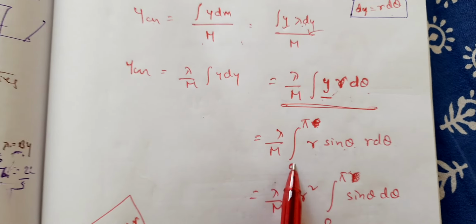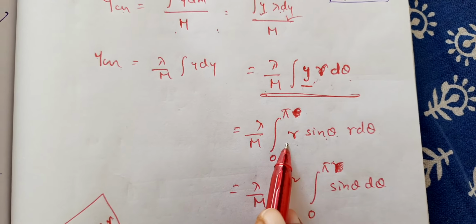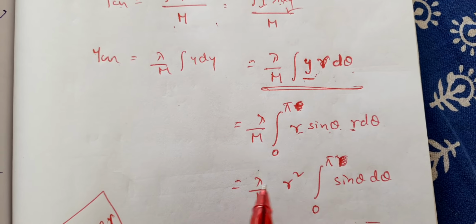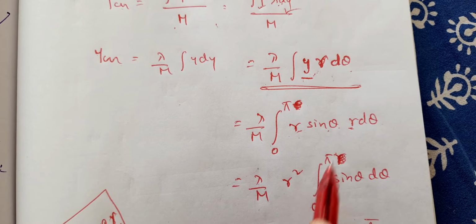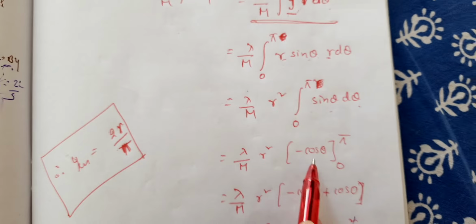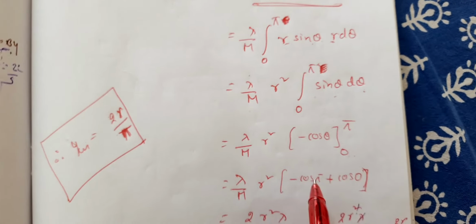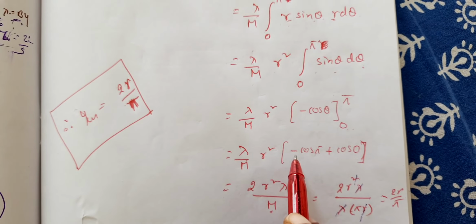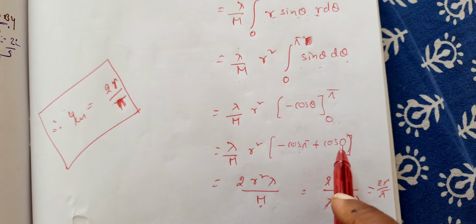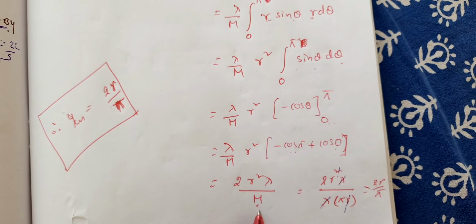So we are applying the limits 0 to pi on r sine theta into r d theta, or r square sine theta d theta. So r square is again common. So lambda by m into r square, integral 0 to pi sine theta d theta. Now what is the integral of sine? It is minus cos, between the limits 0 to pi, right? So cos pi is minus 1, and cos 0 is 1, so minus of minus 1 plus 1, 1 plus 1 is 2. So you now have 2r square lambda by m.